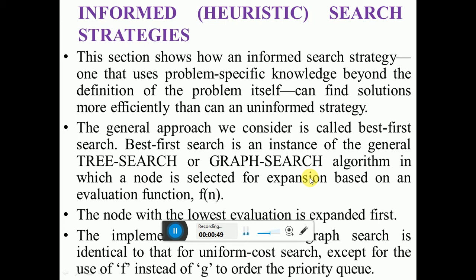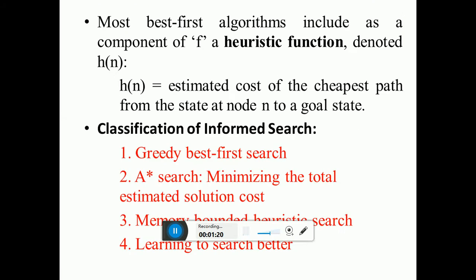And this best first search is an instance of the general tree search or graph search algorithm in which a node is selected for expansion based on an evaluation function f of n. The node with the lowest evaluation is expanded first, and the implementation of this informed search is identical to that for uniform cost search except for the use of f instead of g to order the priority queue.